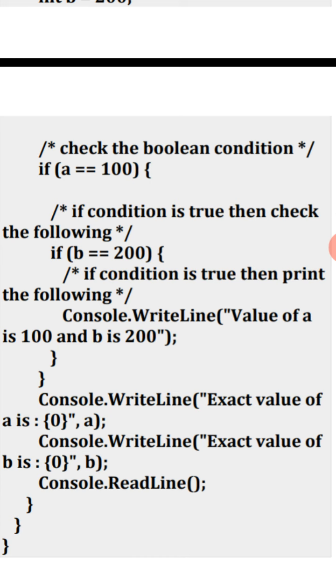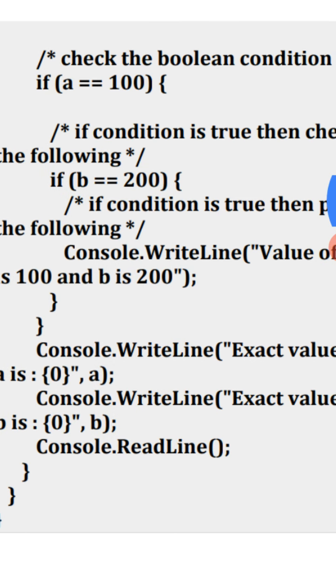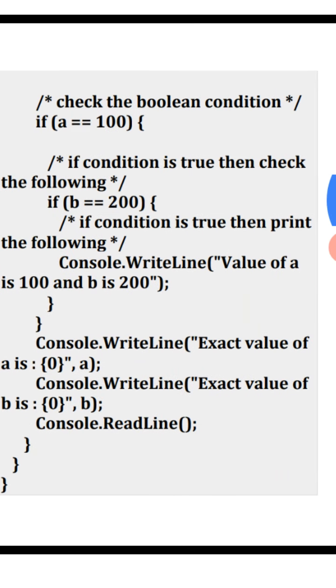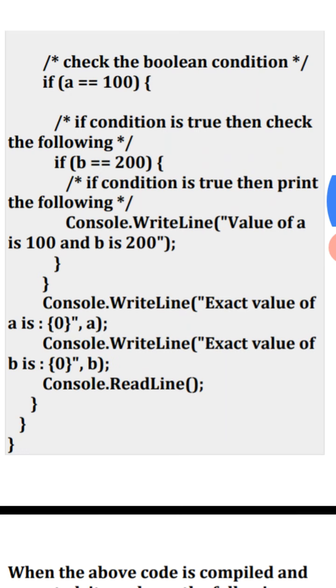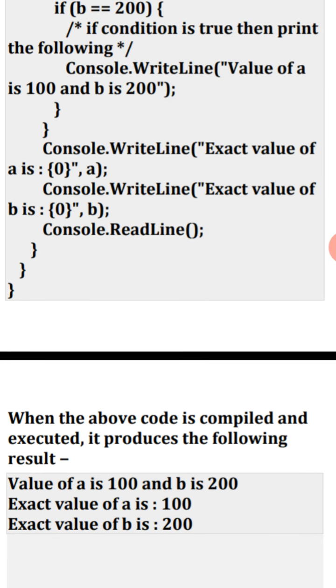Console.WriteLine("exact value of a is {0}", a); Console.WriteLine("exact value of b is {0}", b); Console.ReadLine(). See the output: value of a is 100 and b is 200. Exact value of a is 100. Exact value of b is 200.